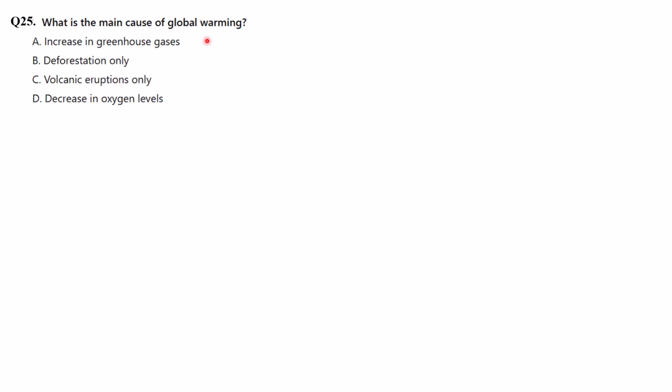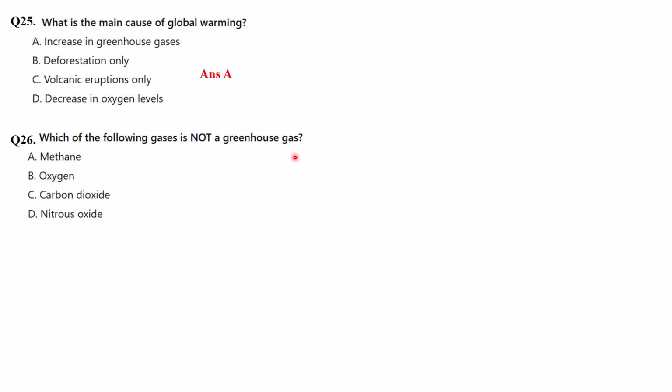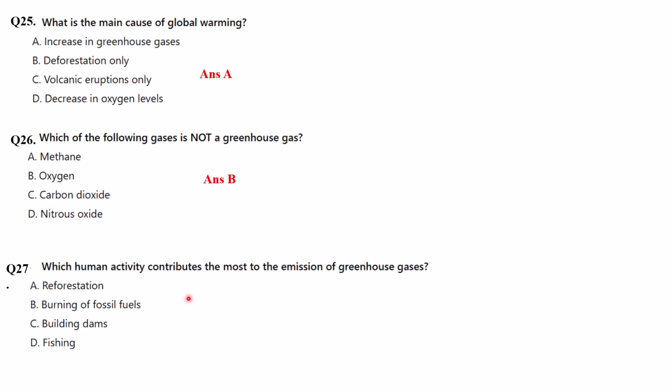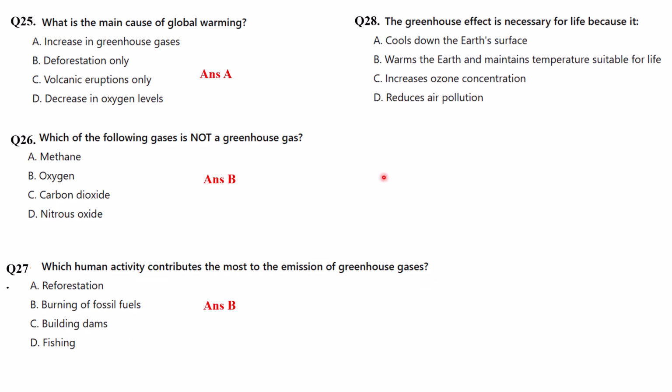Let's see some of the questions. What is the main cause of global warming? The answer is increase in greenhouse gases. Next, which of the following gases is not a greenhouse gas? If you can see, oxygen is not a greenhouse gas. Next, which human activity contributes the most to the emission of greenhouse gases? It is the burning of fossil fuels.